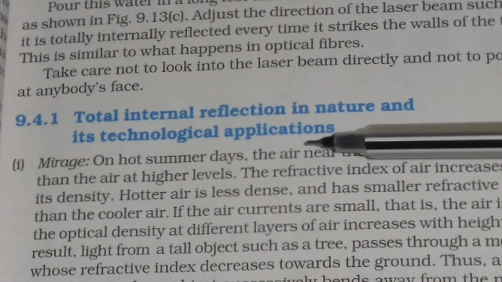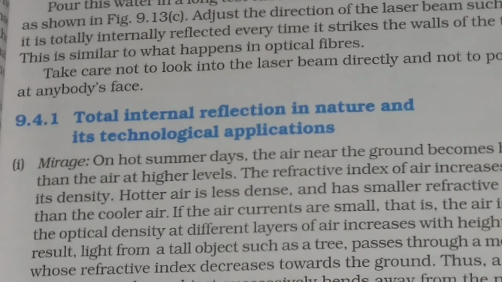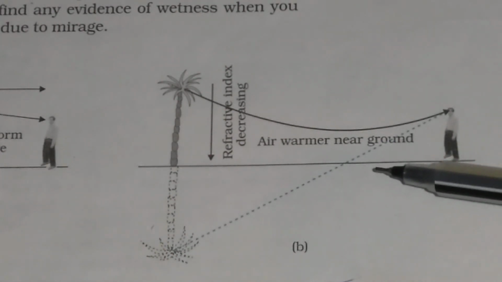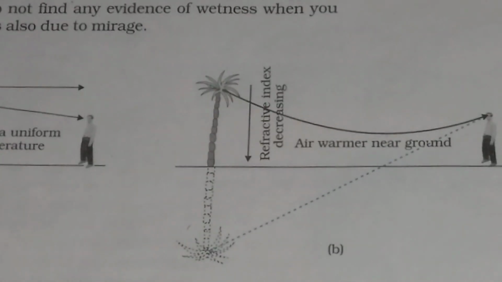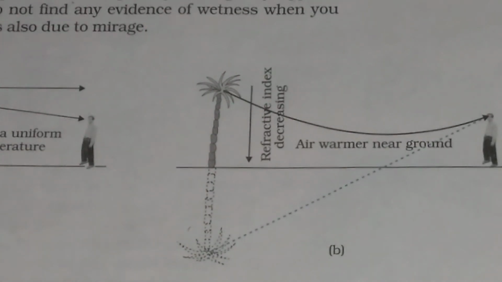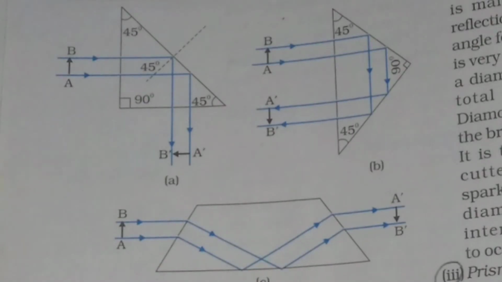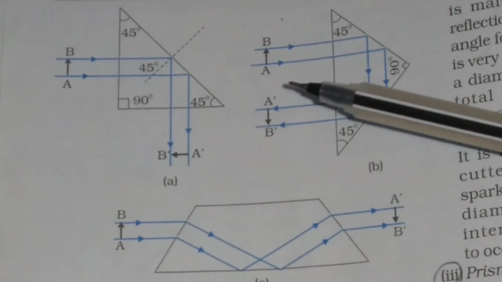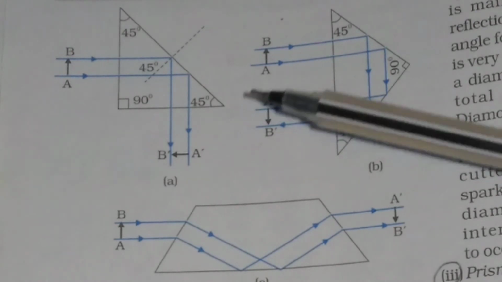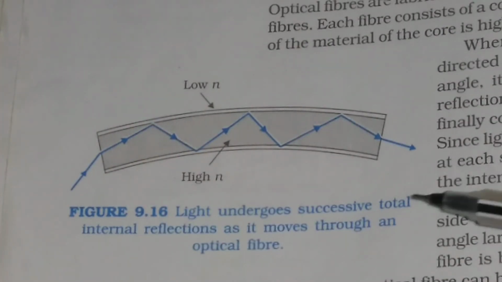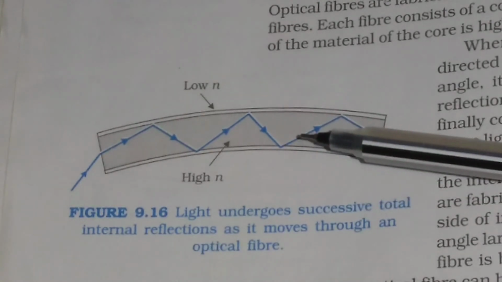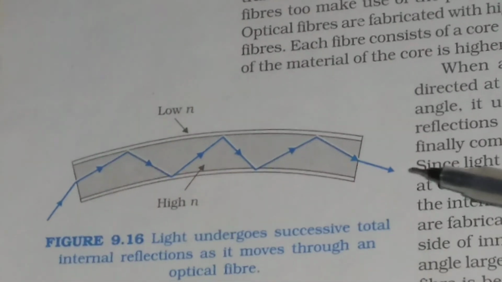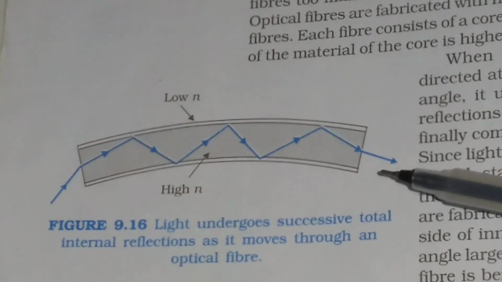Total internal reflection in nature and its technological applications. The best example of total internal reflection in nature is the mirage. The dazzling of diamond is also due to total internal reflection. A right-angled prism is a better reflector than a plane mirror because total internal reflection takes place in a prism. You see, light undergoes successive total internal reflection as it moves through an optical fiber. So there are various technological applications of total internal reflection.